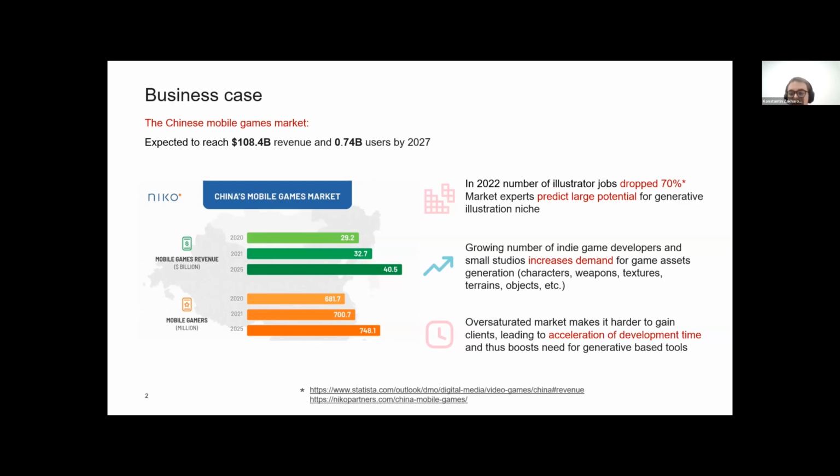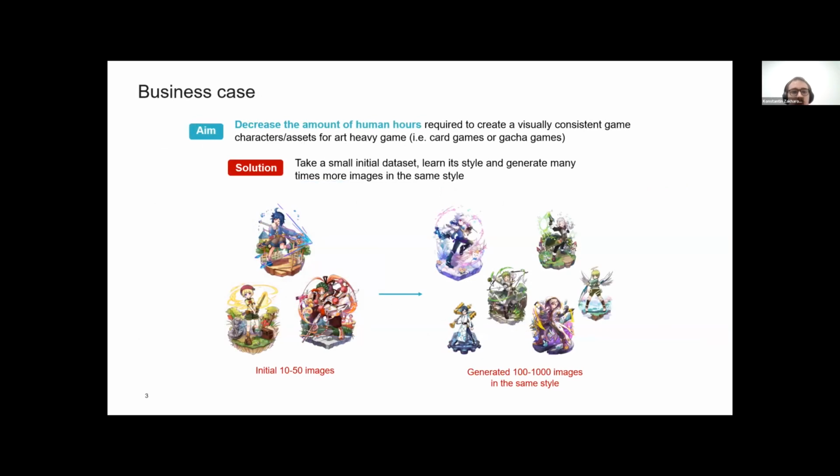invention of good generative models in 2022, like Stable Diffusion, DALL-E, led to drop in illustrator jobs by 70%, which is huge. So this is very relevant topic. So our aim is to decrease the amount of human errors required to create visually consistent game assets for art-heavy games such as card games or gacha games. And we want to be able to, from a small initial set of images, like 10 to 50, generate many more, such as 100 or 1,000 or 10,000 pictures.